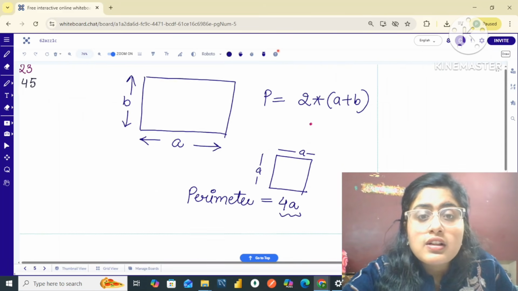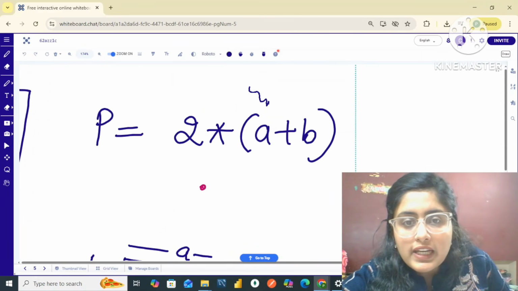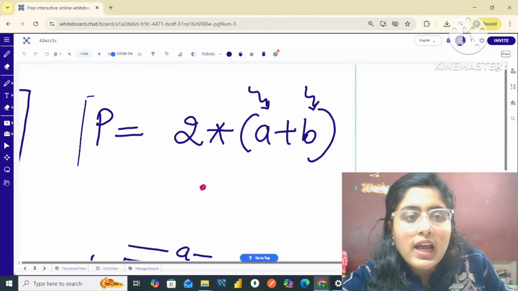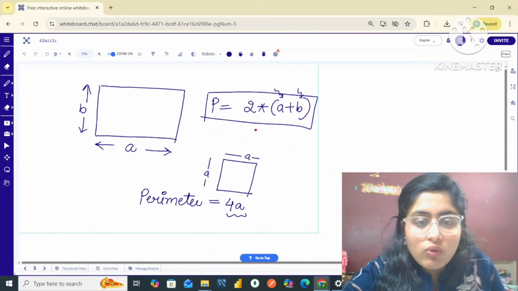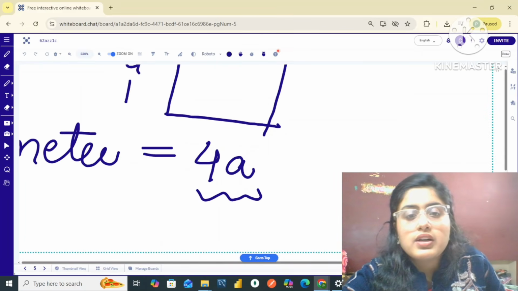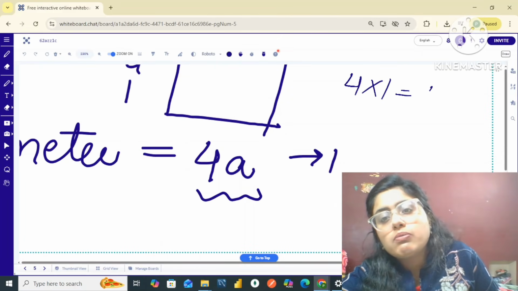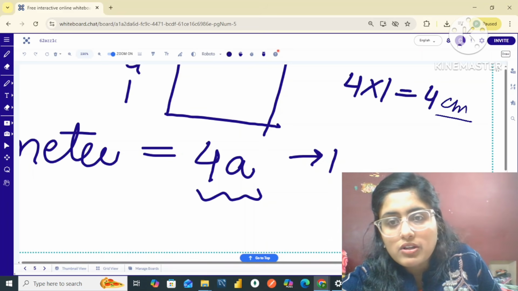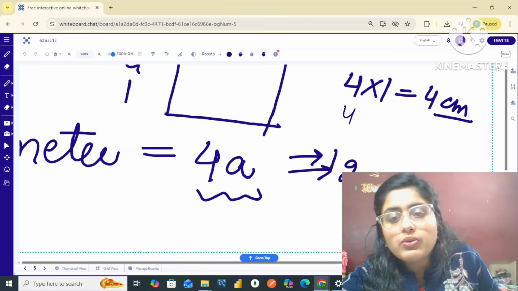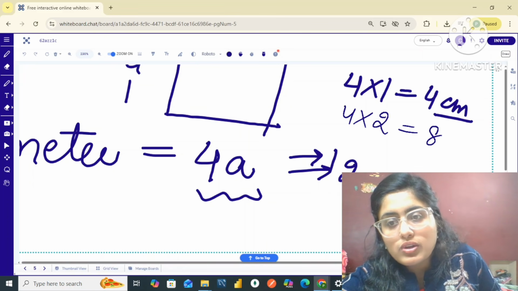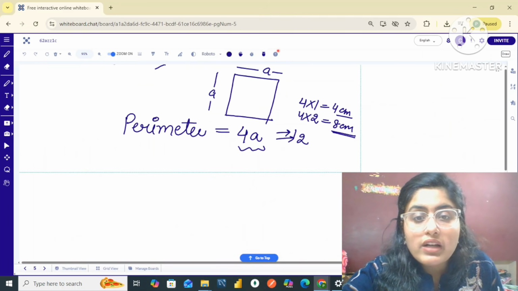Okay, my dear friends. So in this case, I can say that if I change the values of A and B, I can put them in this formula and I can find the perimeter of any rectangle. And similarly over here, for example, my square is having side 1, then I will use 4 multiplied by 1, which will be 4 centimeter as the perimeter. If the square is having side 2, then I will do 4 multiplied by 2, which is 8 centimeter as the perimeter. Okay, my dear friends. So that is how I can find the perimeter.